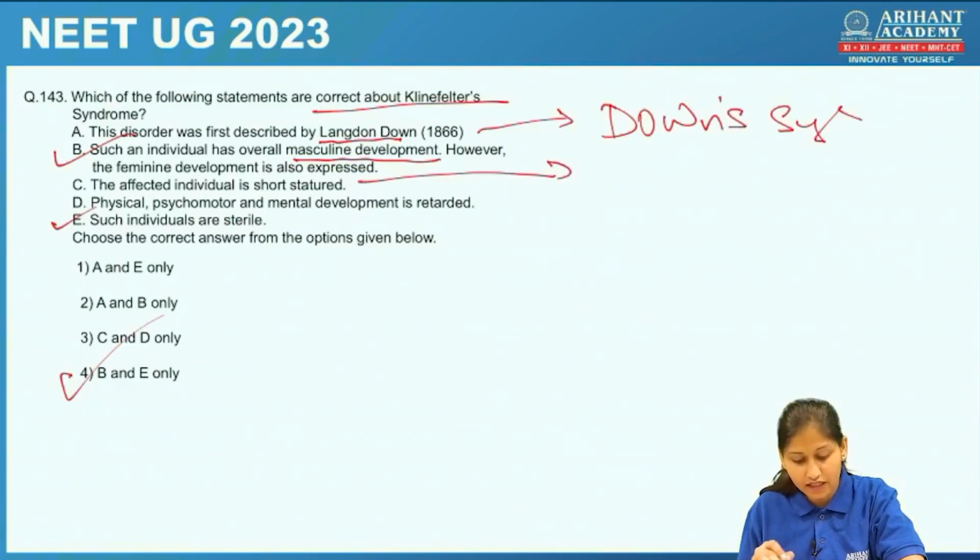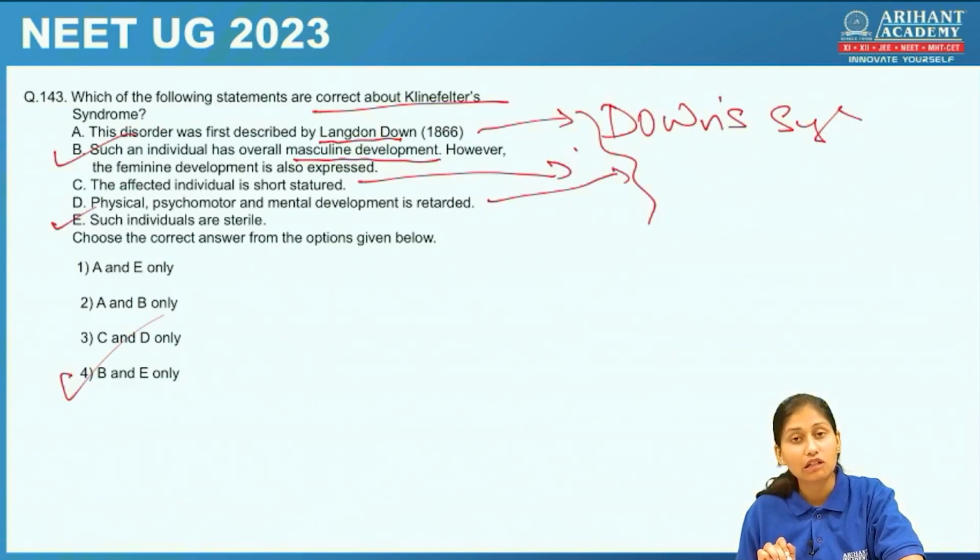Short-statured, physical, psychomotor, mental development retarded. All these are the characteristics of Down syndrome. Let's check the next question.